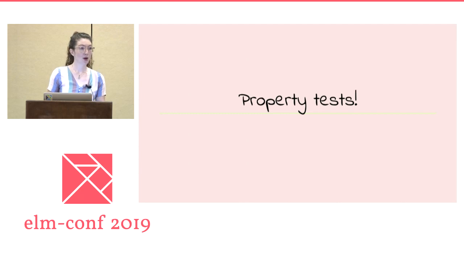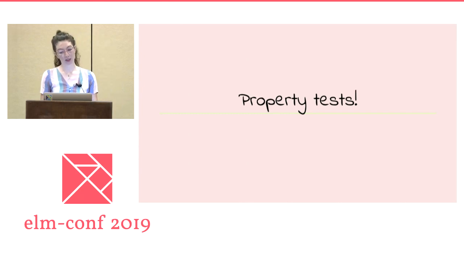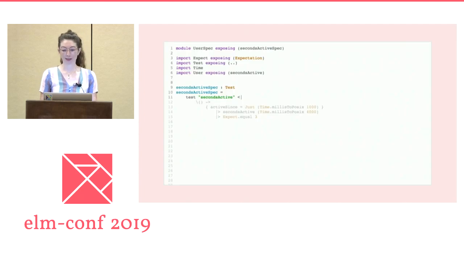All right, so when seconds active depended on the entire model, moments ago, a lifetime ago, I claimed that it was impossible to get to full test coverage because the possible arguments to seconds active were uncountable. Even now, though, our seconds active function depends on 2 POSIX values, which are not exactly conveniently enumerable. So can we actually say that we have full test coverage? Well, you could quibble over the definition of complete code coverage, but what we can agree on is that our existing test only verifies that we get the result we want for a single pair of arguments. For this example code, that's probably sufficient.